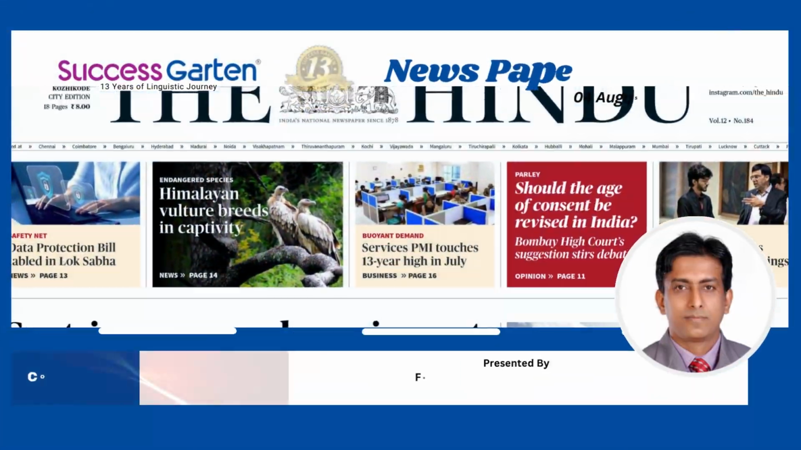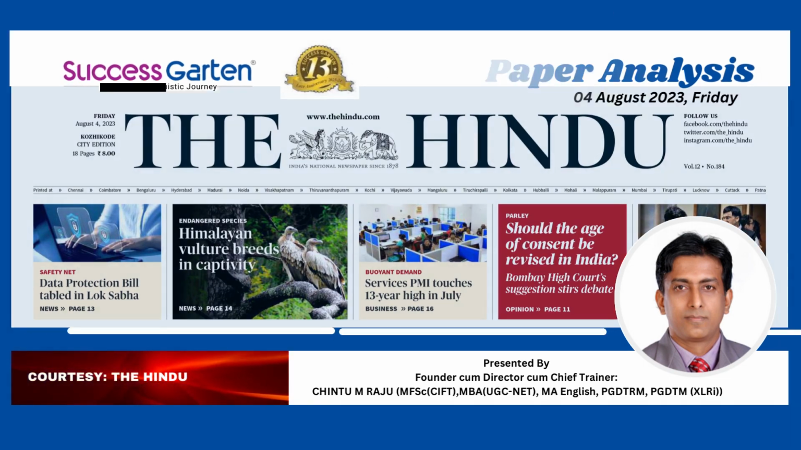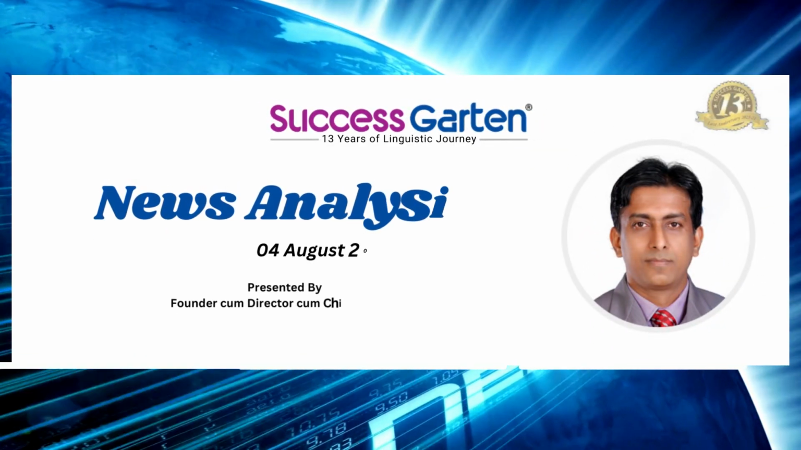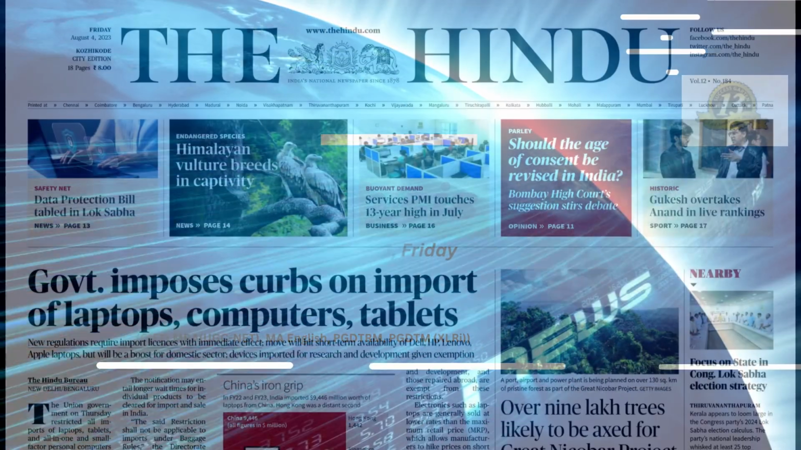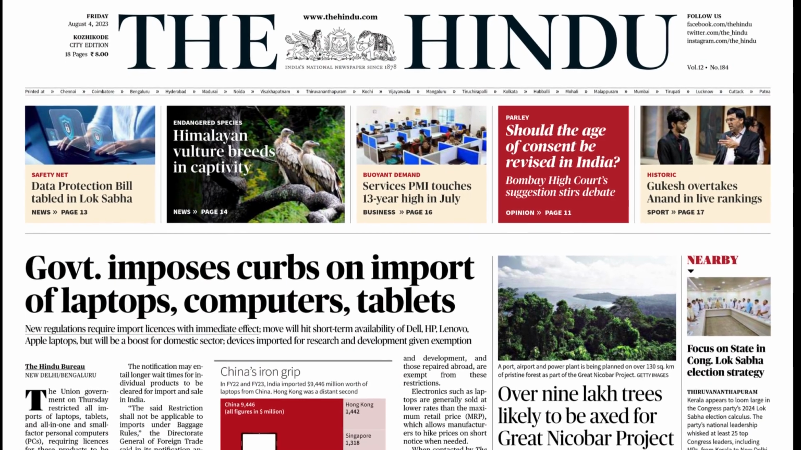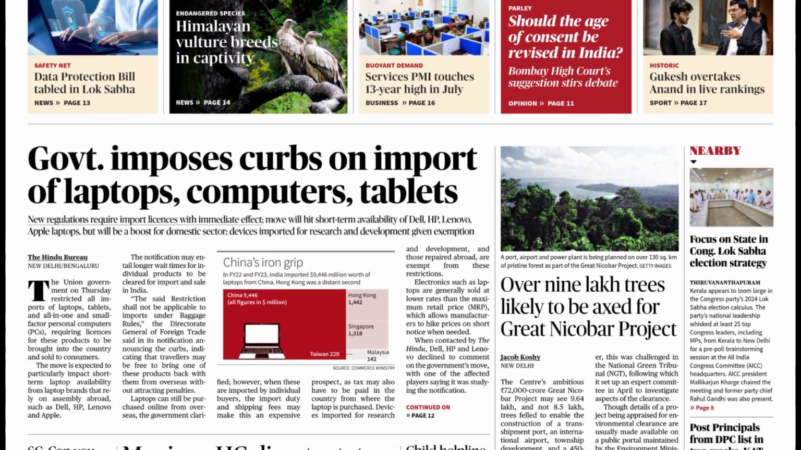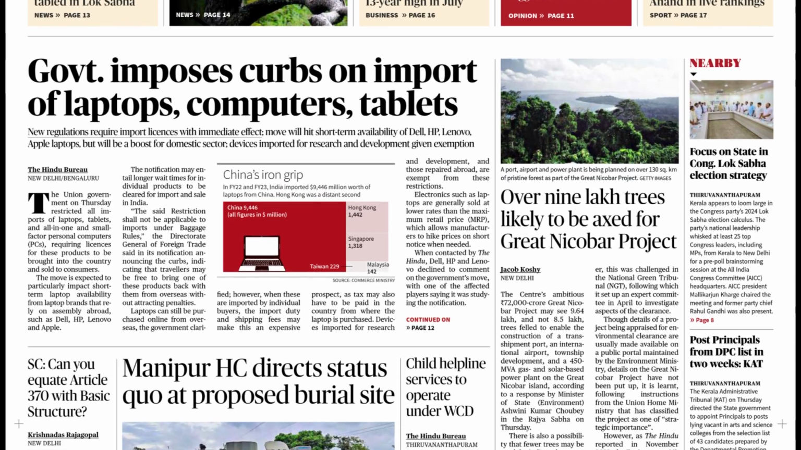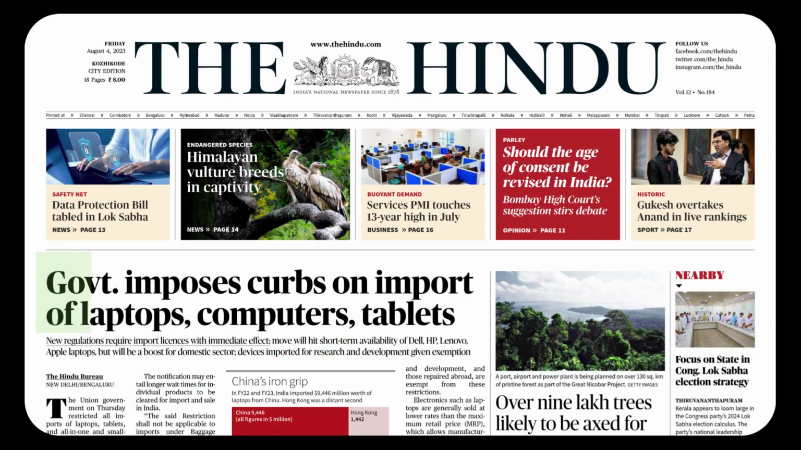Today on 4th August, Friday 2023, we are going to start our language activities by going through the major headlines of the Hindu Daily. I'm Chintu M Raju from Success Garten. Dear language lovers, this session is purely to generate language awareness through newspaper analysis and to see how words have been structured in a sentence so that we can use them in our daily communication. We go with the first news item of the day.